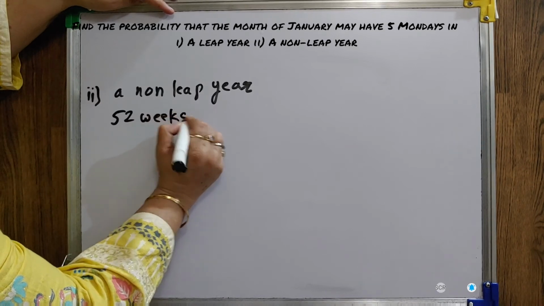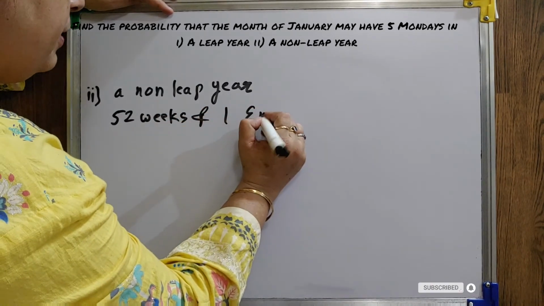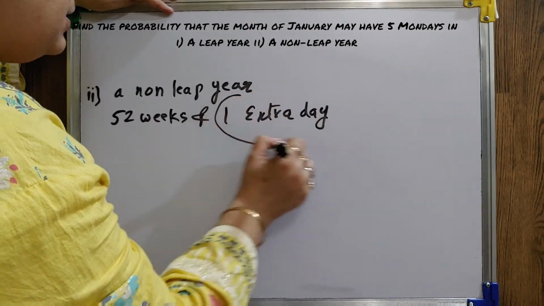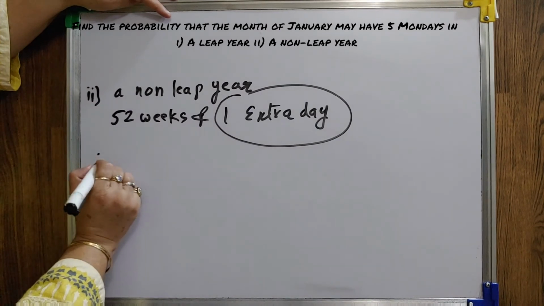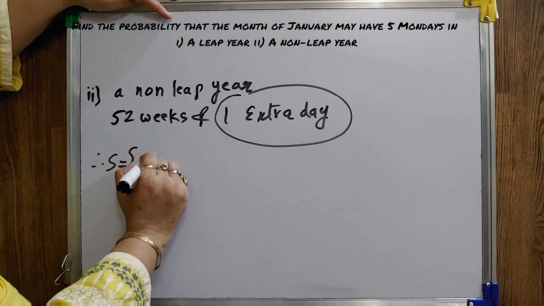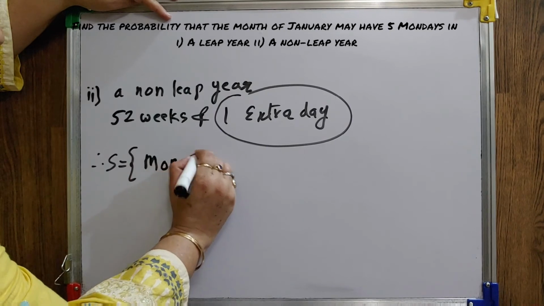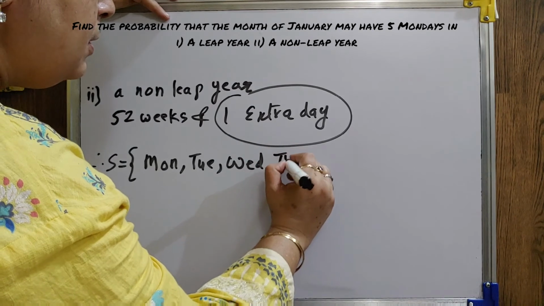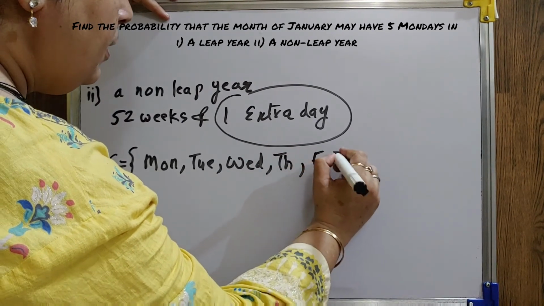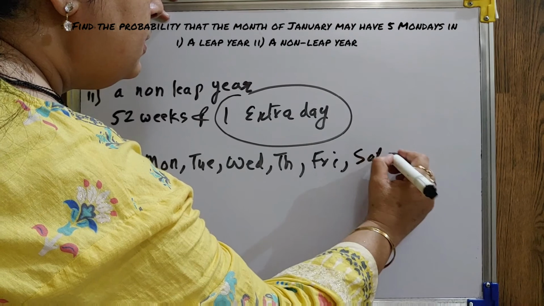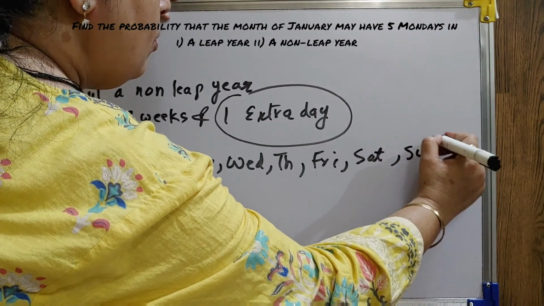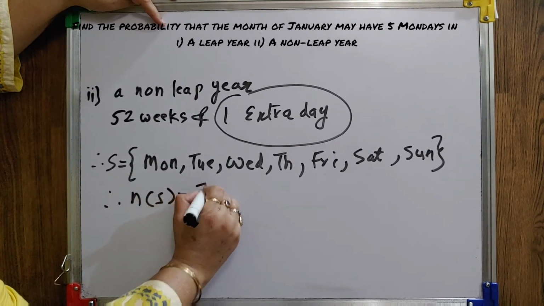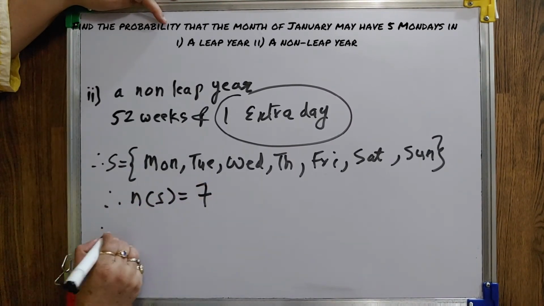In a non-leap year, there are 365 days. So 52 weeks and 1 extra day. Now a sample space depends on this extra day. So in sample space, either this extra day is Monday, Tuesday, Wednesday, Thursday, Friday, Saturday or Sunday, any one day of the week. So my number of sample points is 7.